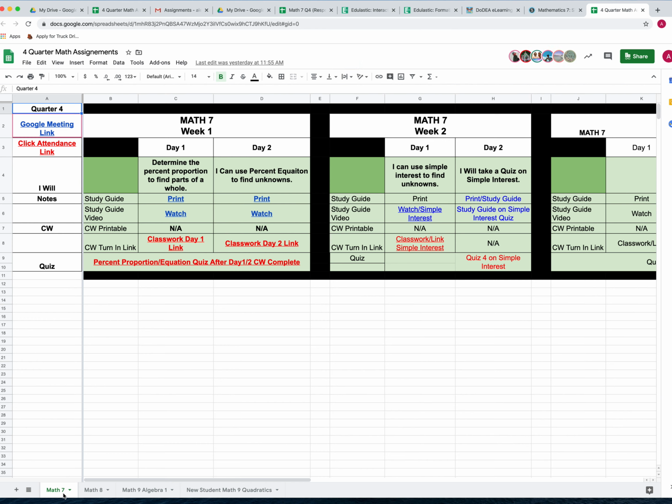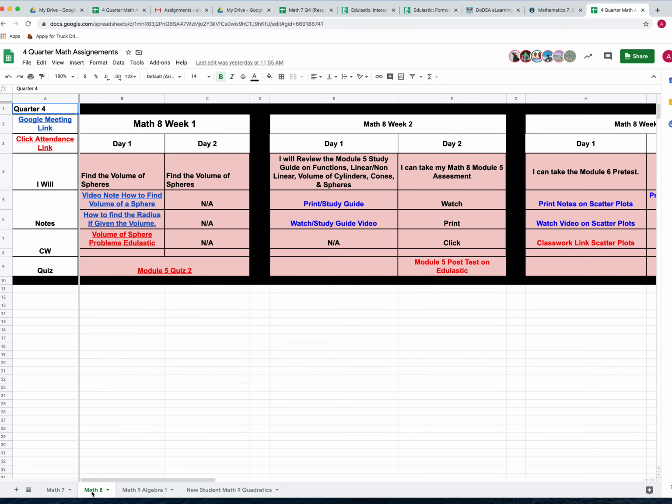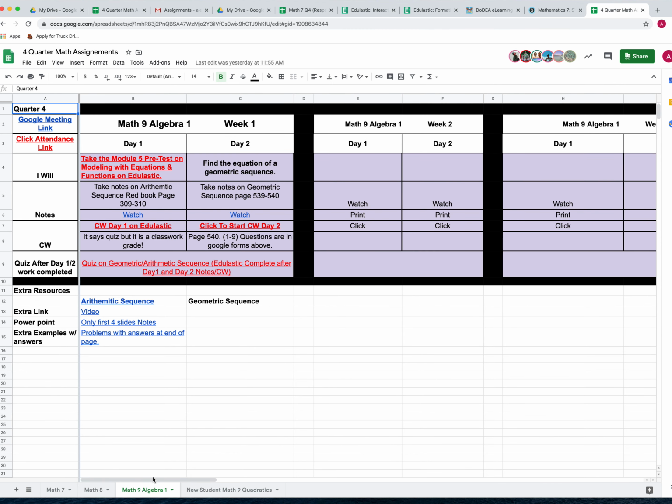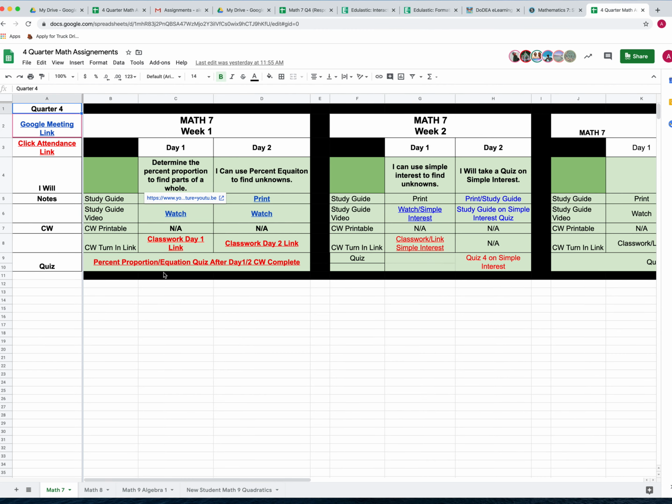Now, with that link, first thing you should be paying attention to is that at the bottom, if you're in Math 8, you need to click on Math 8, and that would be your assignments. You don't want to do the wrong assignments. Same thing if you're in my algebra course. You don't want to do that, okay? So make sure that you're in the correct link for the grade level you're in. I also posted at the top whatever math level you're in, okay?